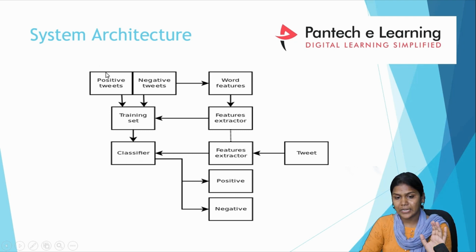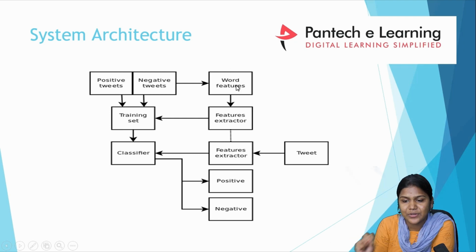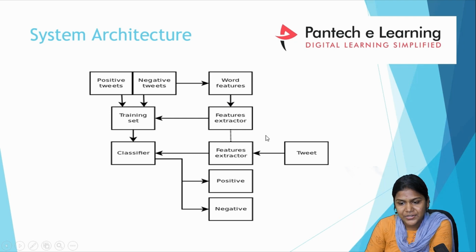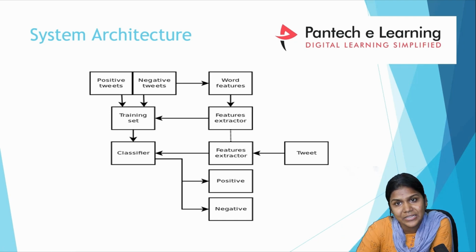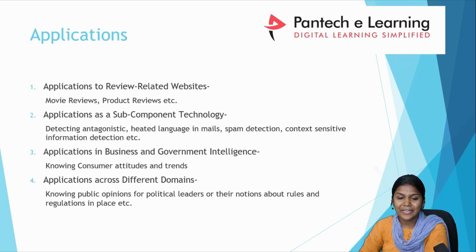Once again, positive and negative tweets we have considered. Word features means extracting each and every word feature. Feature extractor means analyzing the data in a graph. So tweets data I am graphically analyzing and giving for training and applying for the classifier. Now it has to give me whether the tweet is positive or negative. It means we are going to find something like sentiment analysis. Okay, fine.